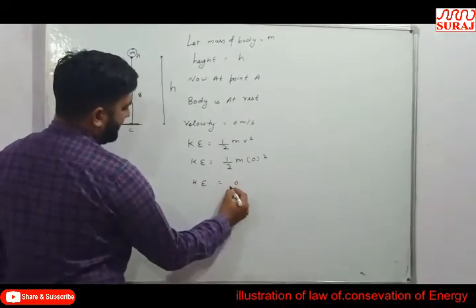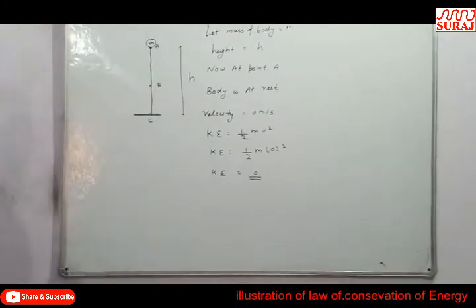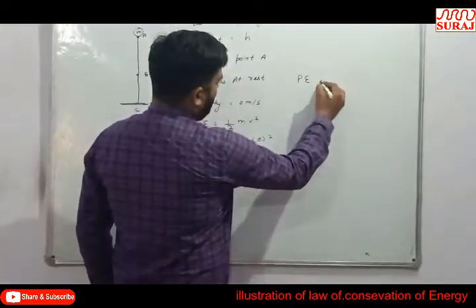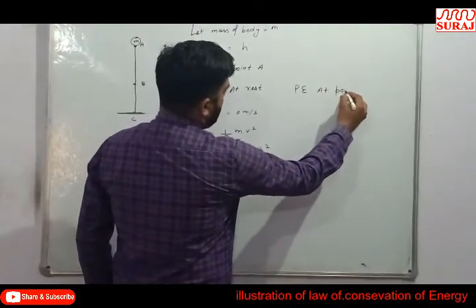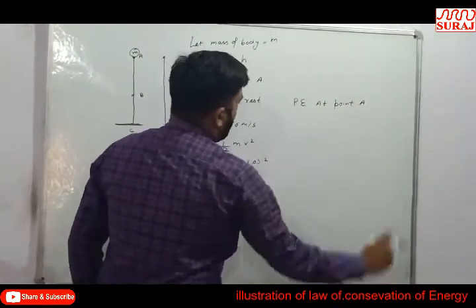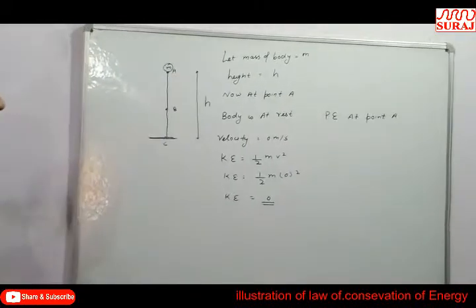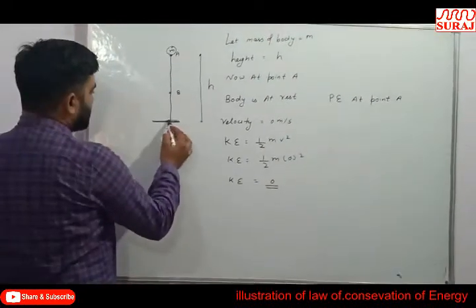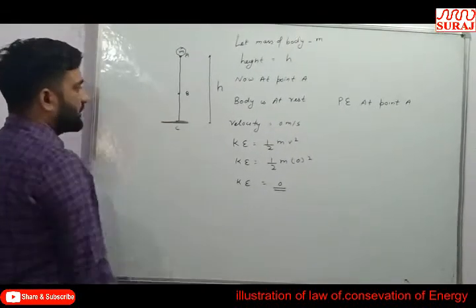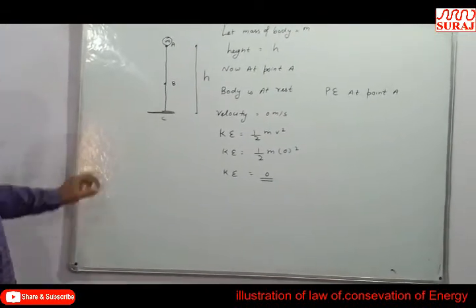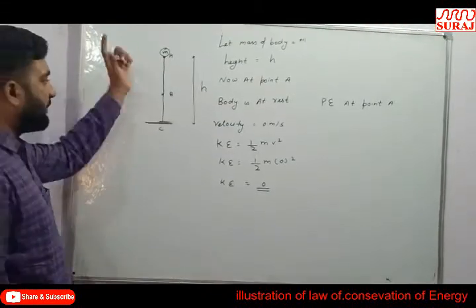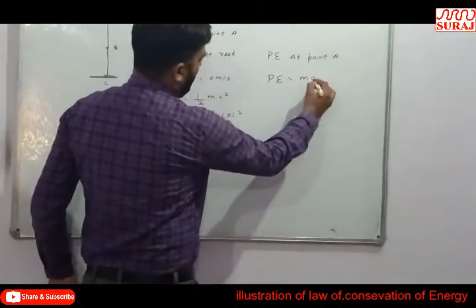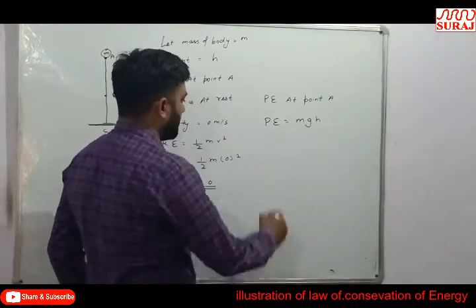So kinetic energy is equal to 0. Potential energy at point A: dear student, potential energy is always due to position, and the position is always measured from the ground. The height between the ground and point A is h, so potential energy is equal to mgh.